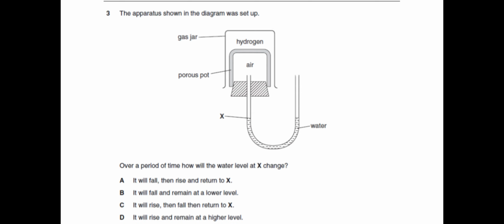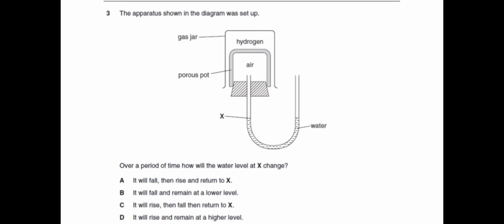Okay, the next question says that the apparatus shown in the diagram was set up, and over a period of time, how will the water level at X change? First of all, you need to understand the apparatus. In the apparatus, we have our inverted gas jar where hydrogen is being filled, and we have a porous pot where air is filled, and that is connected to a U tube which has water in it, and they are asking about how the level of X changes.